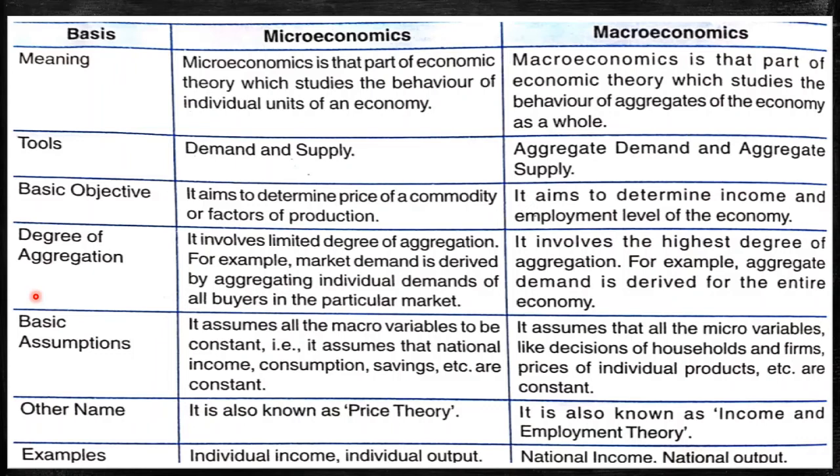And next is other name. So microeconomics is also known as price theory, whereas macroeconomics is known as income and employment theory. Examples of microeconomics are individual income and individual output, and of macroeconomics are national income and national output.